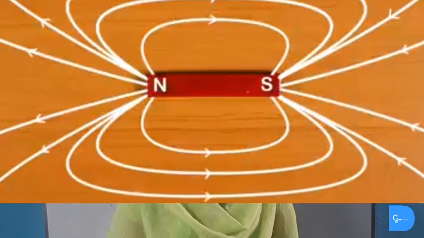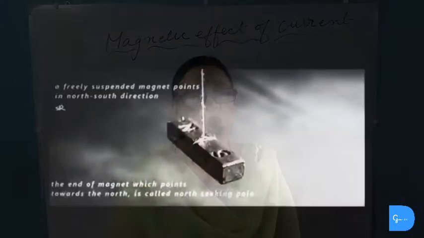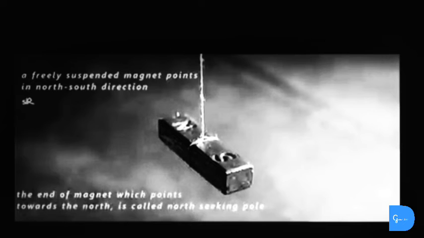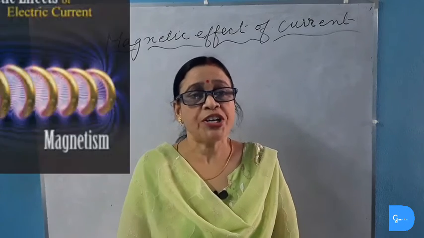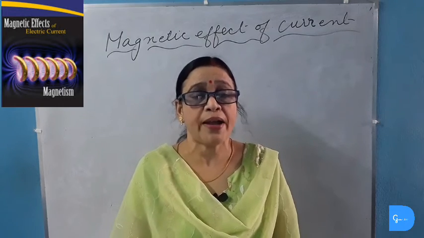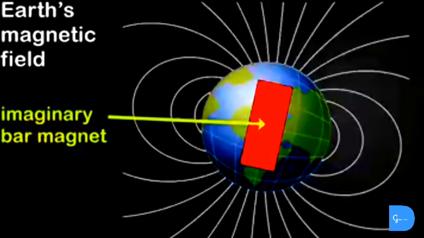Magnetic field of the earth. A freely suspended magnet always points to the north and south. This is because the earth itself behaves as a magnet, and the direction of the magnetic field of the earth is similar to that of a bar magnet. So it is imagined that a huge bar magnet is placed inside the earth with its south pole towards the geographical north, and for this reason the north pole of the suspended magnet is attracted towards the north.